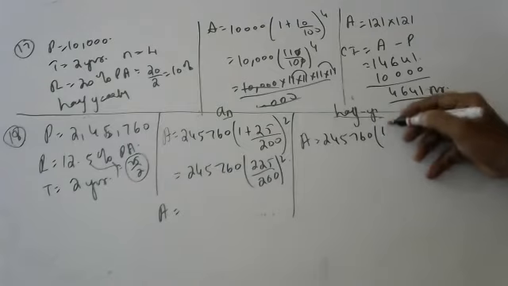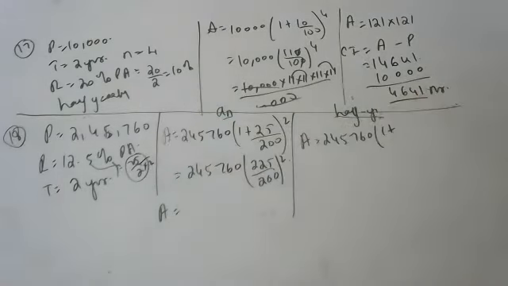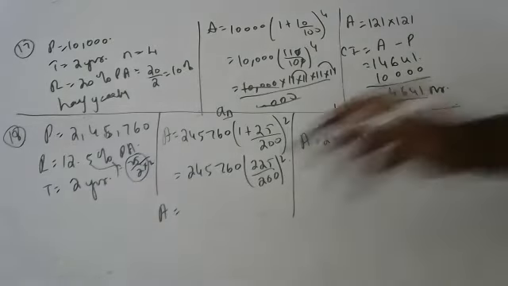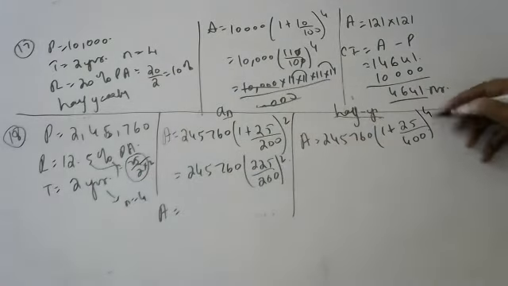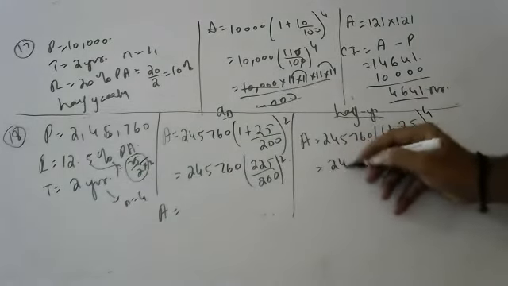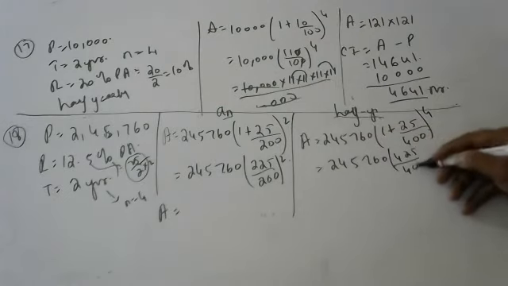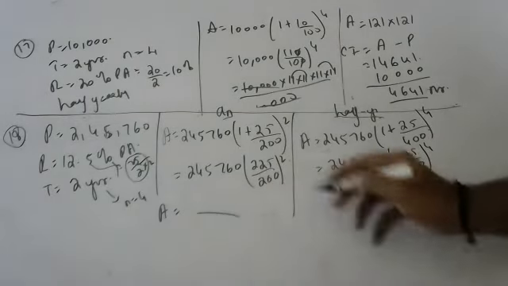245,760 into 1 plus, how much should we divide with? 2. 25 by 2, 25 by 400. In 2 years, how many half years will be there? 4. So 245,760 into 425 by 400 whole to the power of 4. Anyone can help me tell me this answer?